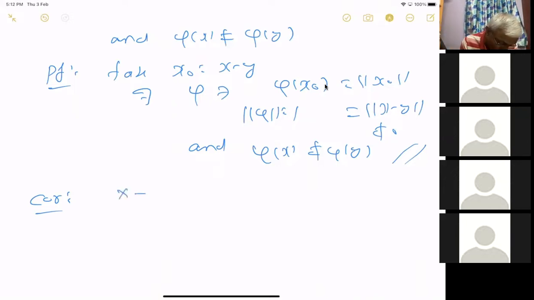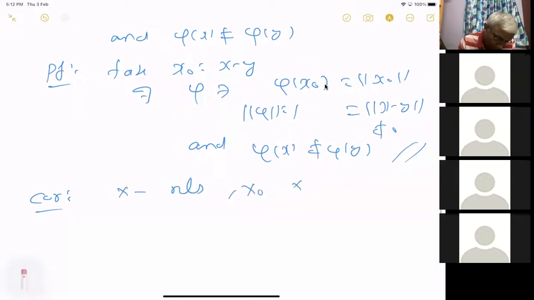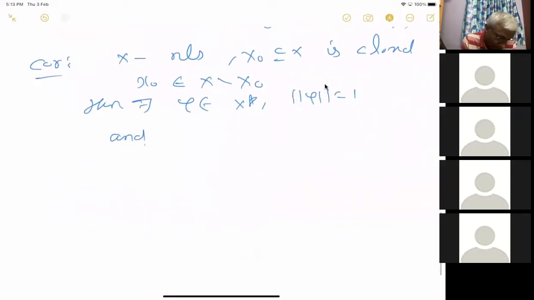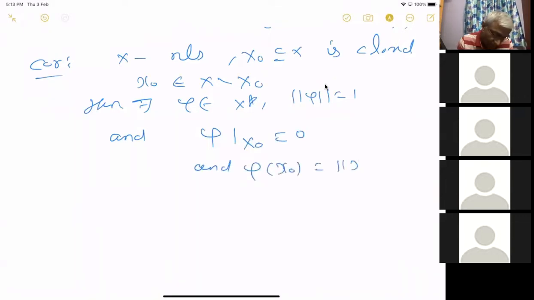So if X is a normed linear space and X naught contained in X is closed and x naught is in X minus X naught, then there exists a phi in X star with, of course, norm phi equals 1 and phi restricted to X naught is 0 and phi of x naught equal to the norm of x naught.